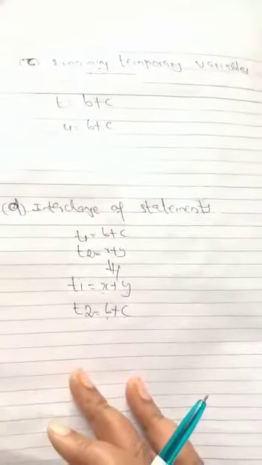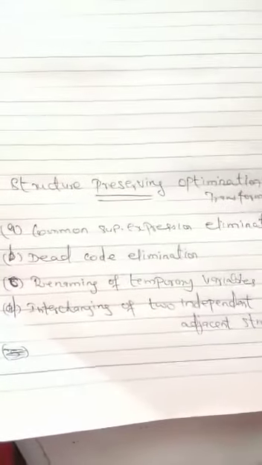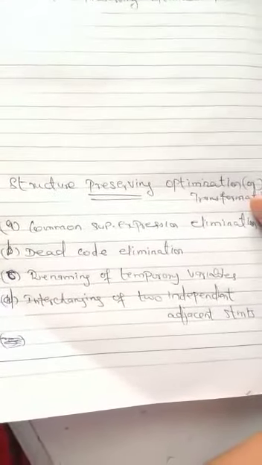So this is the base of structure preserving. Structure preserving is called a global transformation or optimization. In that we are having four methods: the first one, common sub-expression elimination, dead code elimination, renaming of temporary variables, and interchanging of two independent adjacent statements.